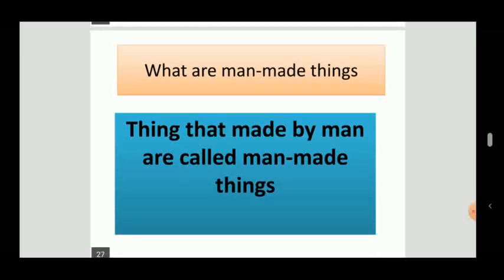Now our next topic is what are man-made things? Things that are made by man are called man-made things.